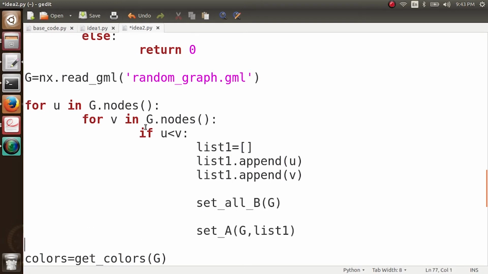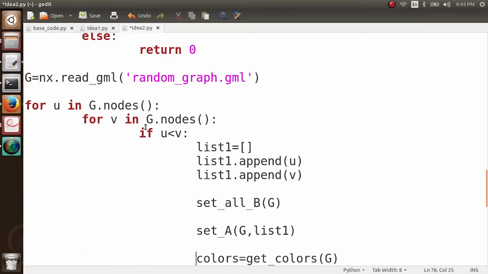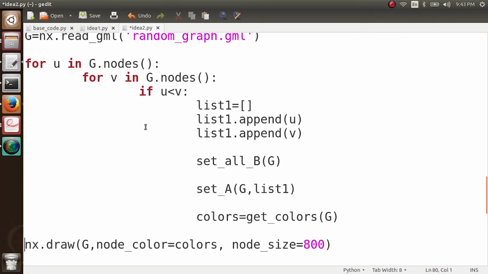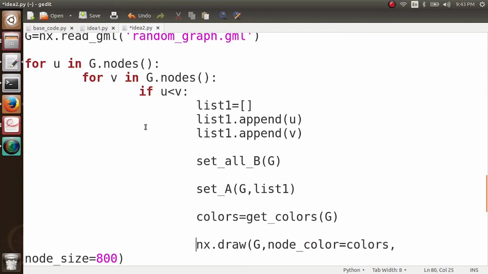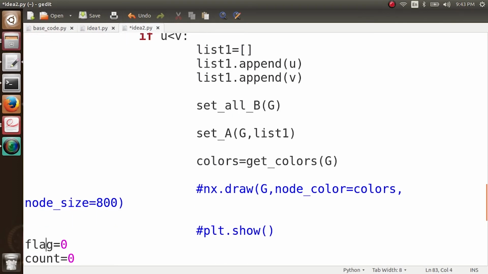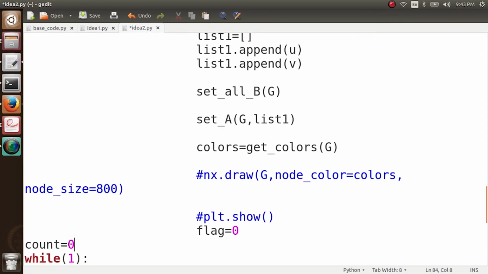So I'll just shift everything inside these loops. Okay. I do not want to draw my graphs here because there will be so many sets and we can't see the graph for each and every set. It will be a time consuming process. We just want to see whether the cascade is complete or not.